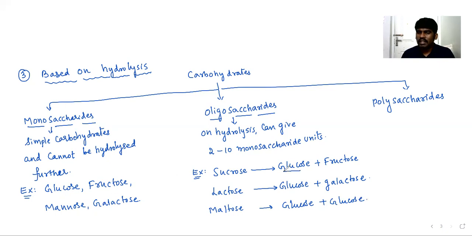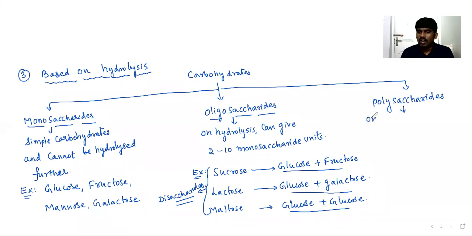So all of these give 2 monosaccharide units. Based on how many units we get, we can classify them: if it gives 2 units of monosaccharides, disaccharides; 3, tri; 4, tetra; 5, pentasaccharides. Like that, oligosaccharides can be further divided. But for our discussion, disaccharides are very, very important. All these are examples of disaccharides. Disaccharides are those carbohydrates which give only 2 monosaccharide units on hydrolysis.